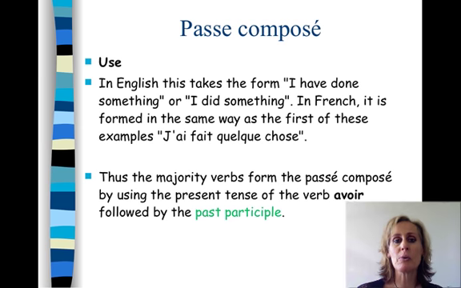In English, this takes the form of I have done something, I did do something, or I did something. We actually have three ways of using where they would use the passé composé in French. We have three tenses in English. In French, it's formed in the same way as the first of these examples. J'ai fait quelque chose. I have done. Thus, the majority of verbs form the passé composé by using the present tense of the verb avoir followed by the past participle, just as in English. I have done, present tense of avoir, j'ai, and then we have the past participle, done, fait.